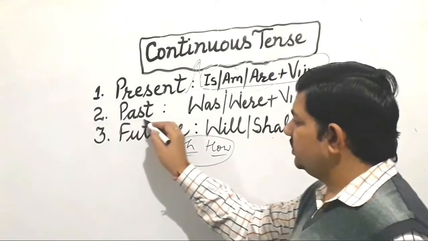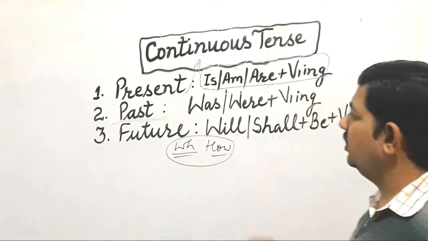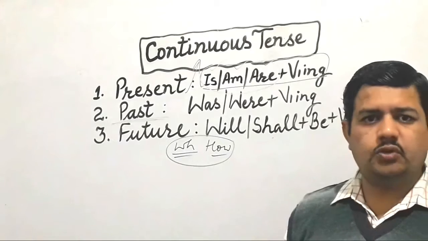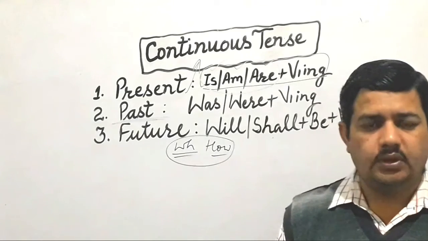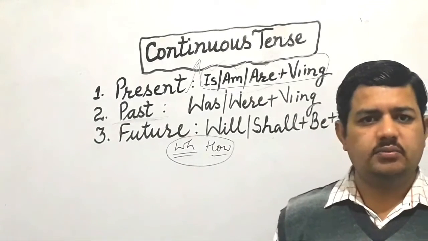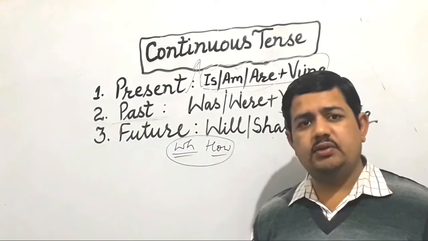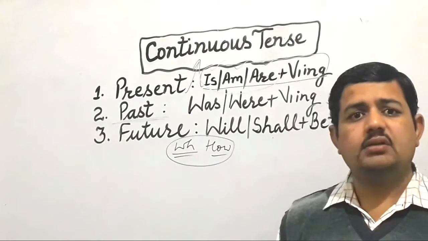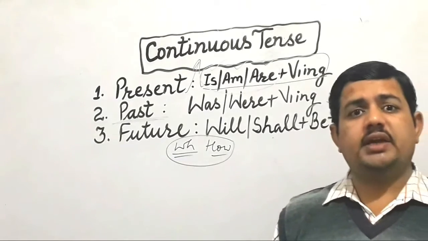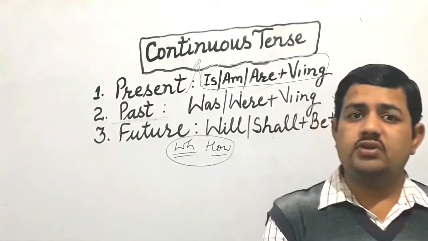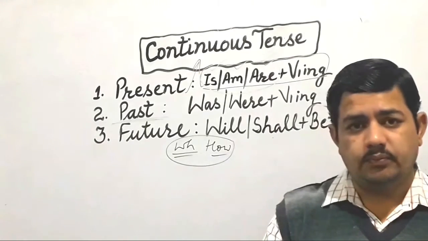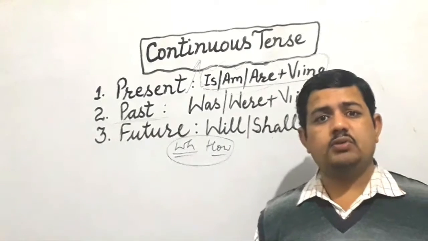Now we come to the past tense, past continuous tense. See, it has the difference of only the time. When we refer to an activity that is going on at the moment, it is present. But when we refer to any activity that is not of present, it is of past. But in past, we feel that the activity was still of continuous nature. We refer to some activity like when I met him, when I met him, he was sleeping.